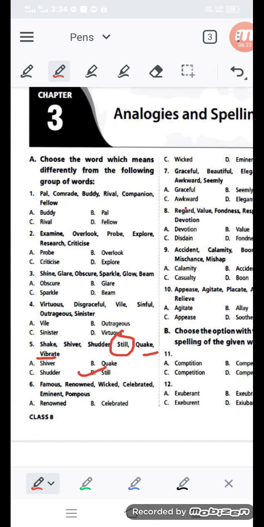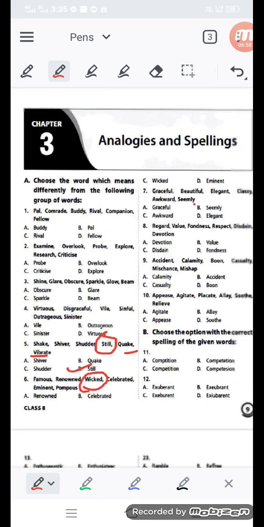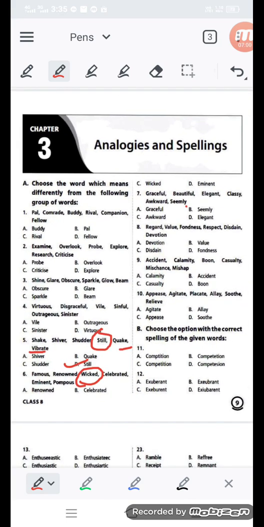Next: famous, renowned, wicked, celebrated, eminent and pompous. So this word is a very bad word, that is not coming with the good words. Famous means having fame, renowned means very popular, celebrated is also in the same category, eminent is also in the same category, pompous is also gorgeous, that means good category, but wicked is the bad category word that is added with these, so you have to take it out and solve it.